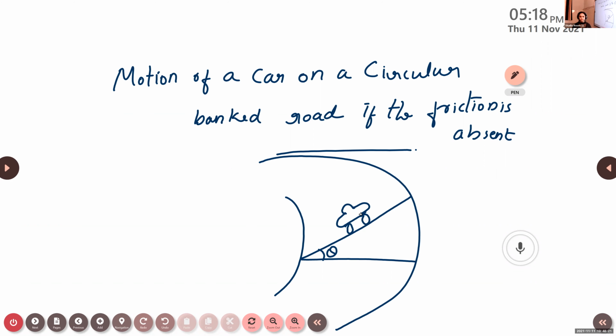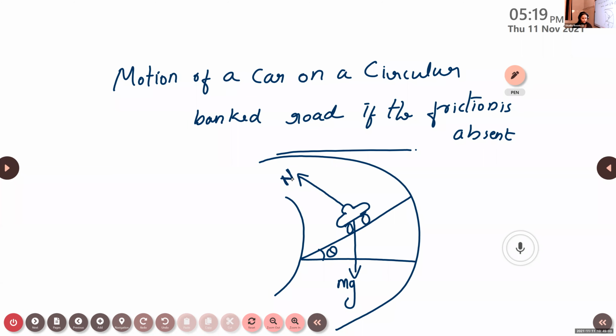The first one is the action force, due to the weight of the car: mg, the force experienced due to the weight of the car, directed vertically downwards. The other is the reaction force, which acts normal to the surface, represented by the letter N.